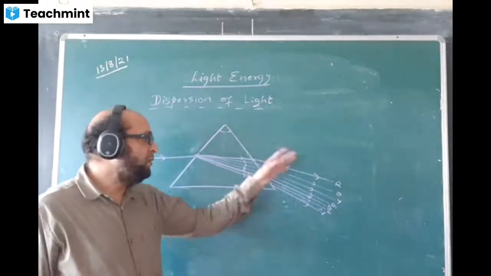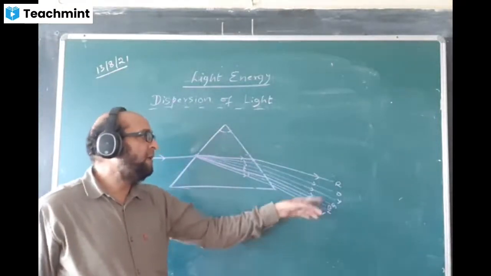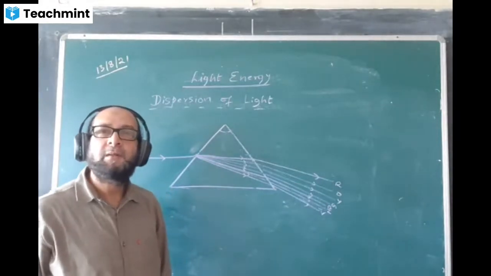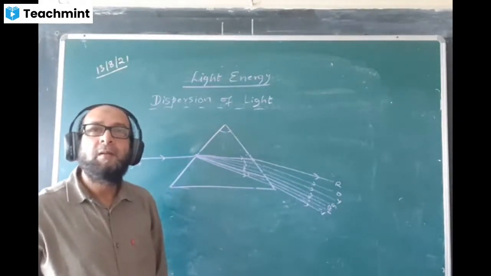That means which color is obtained at the bottom? Violet. Which is obtained on top? Red. So violet disperses the most.